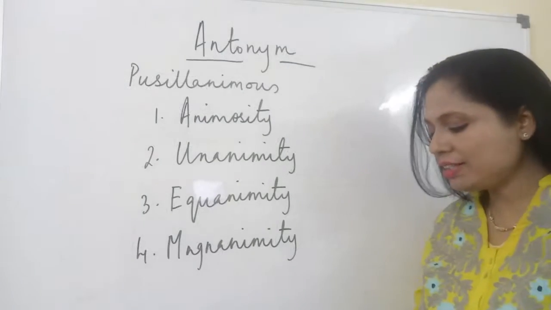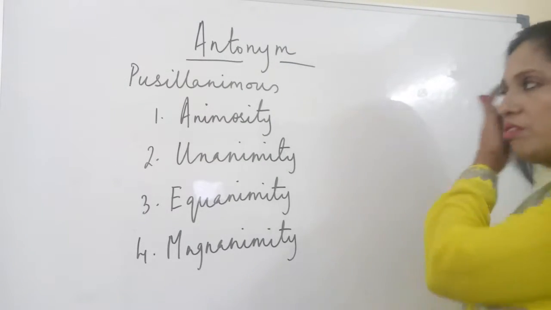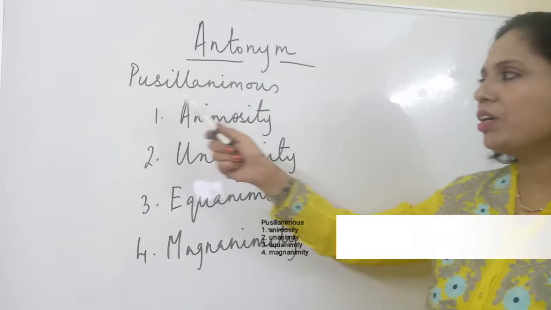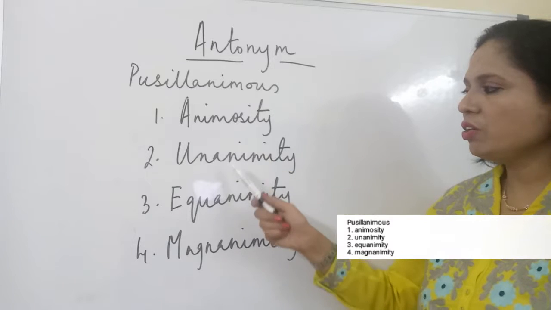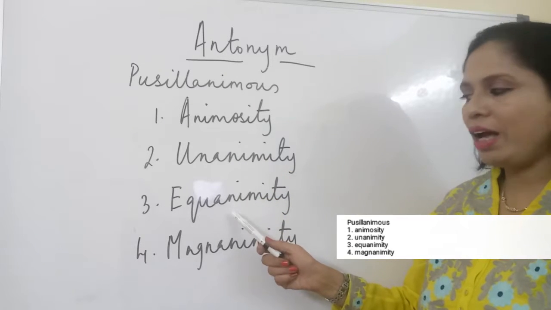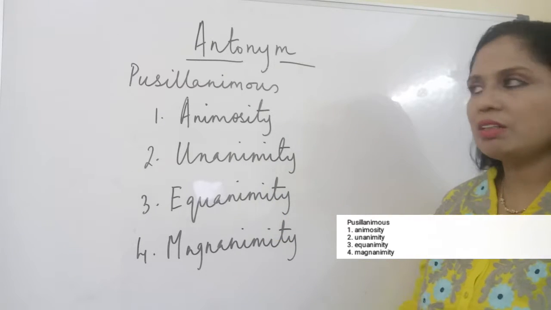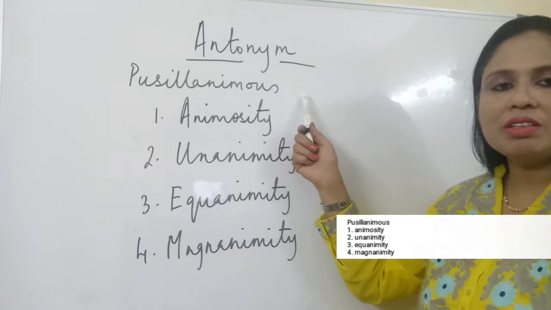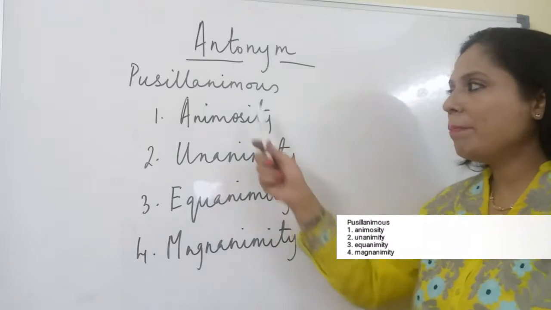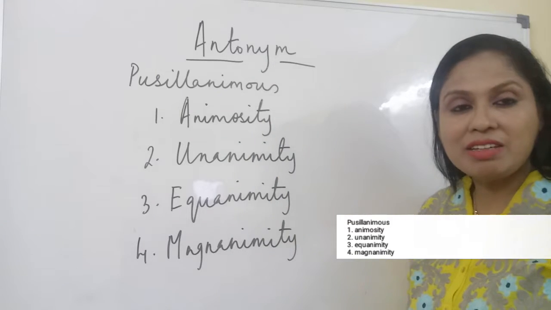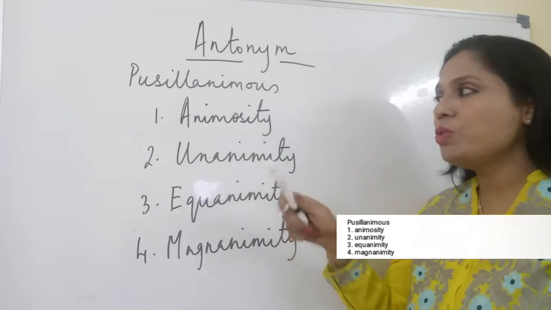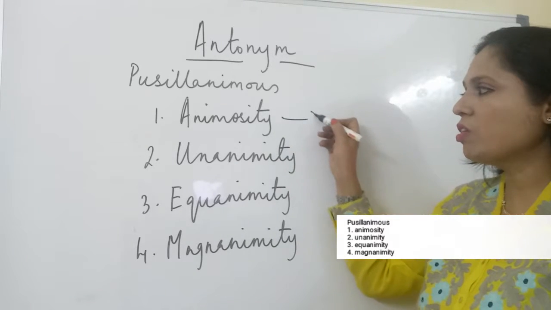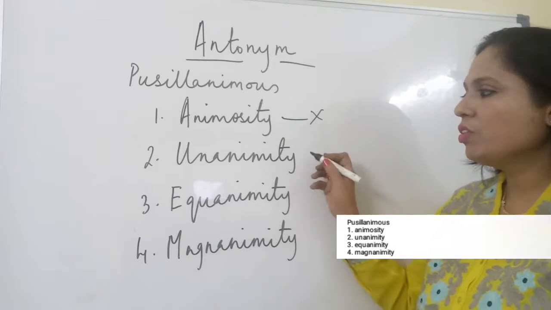And now let's answer a question. Find the antonym of the word pusillanimous. Animosity, unanimity, equanimity, magnanimity. Pusillanimous is weak-spirited, mean, self-centered. So animosity, which is also a negative word, cannot be my answer.